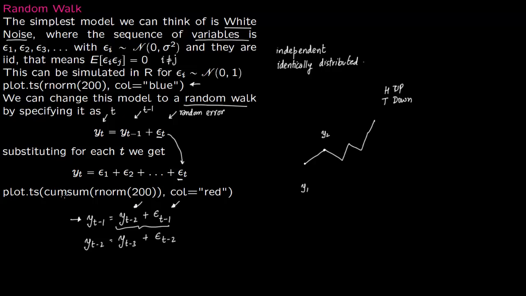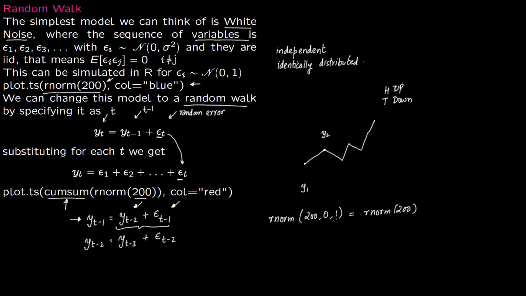And to plot it, since this is a cumulative sum, we use cumsum of rnorm 200. This color is red. rnorm 200 means that you're taking a sample of 200 and its mean is 0 and variance is 1. Notice that here we also use rnorm 200, but we are not taking a cumulative sum here. So there is no cumulative sum here. There is a cumulative sum here.